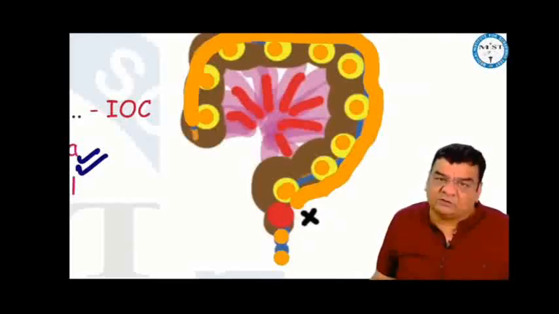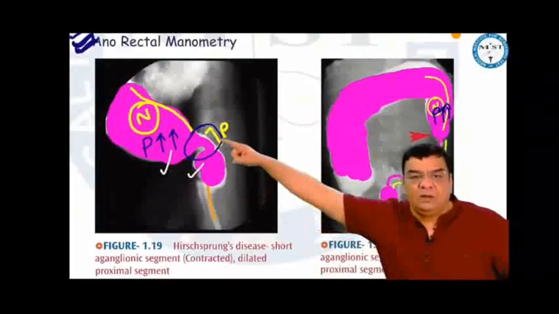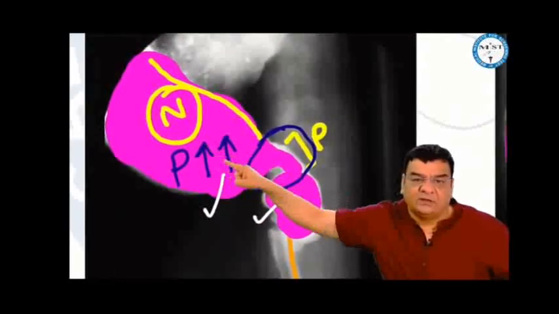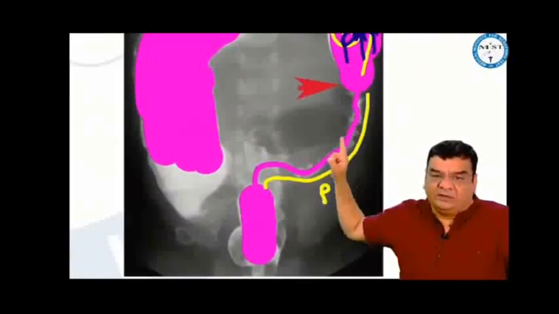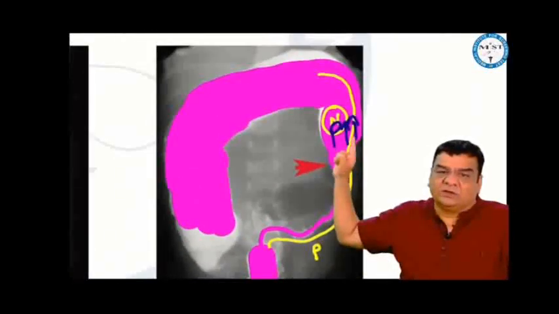When we are evaluating for constipation, if we do a barium enema, giving the contrast from below, there may be a short, narrow contracted segment which is pathological, while the proximal dilated segment is normal. Barium enema can actually delineate the length of the narrow contracted segment. So to know the length of the aganglionic segment, barium enema is the best. The contracted segment is pathological, the proximal dilated segment is normal.